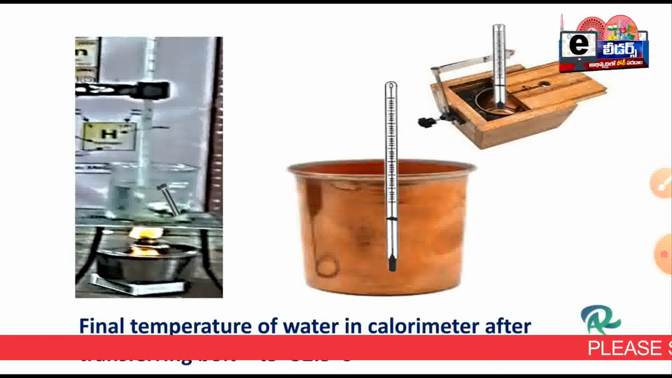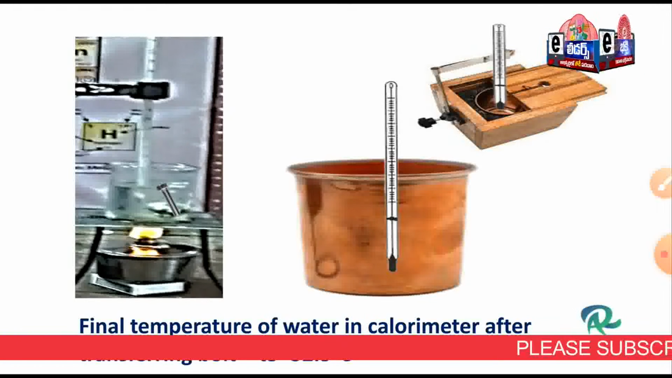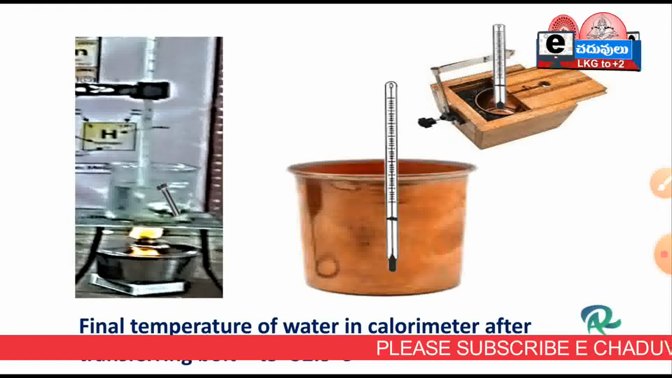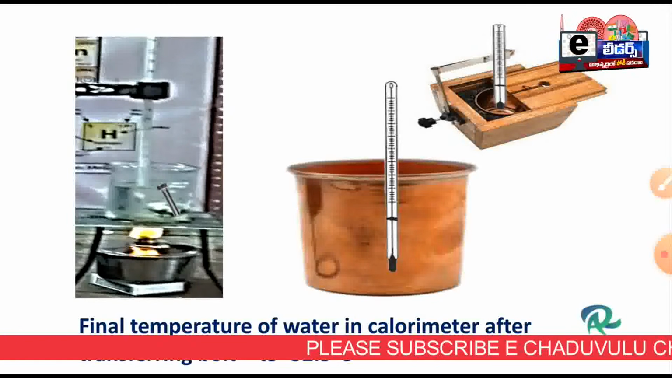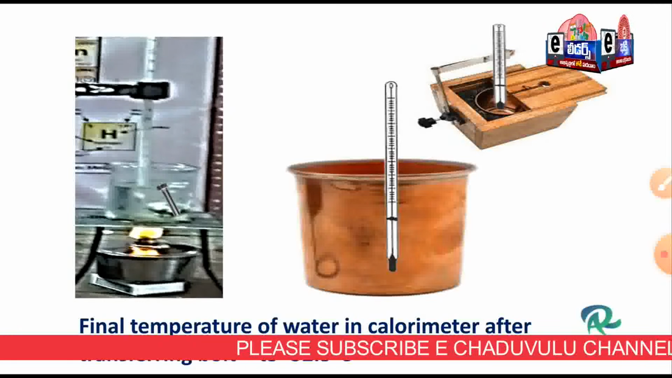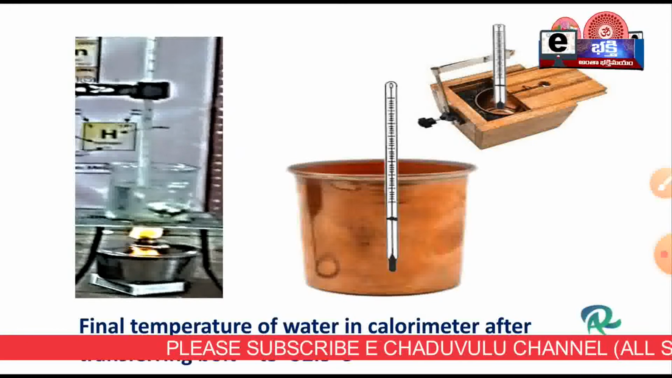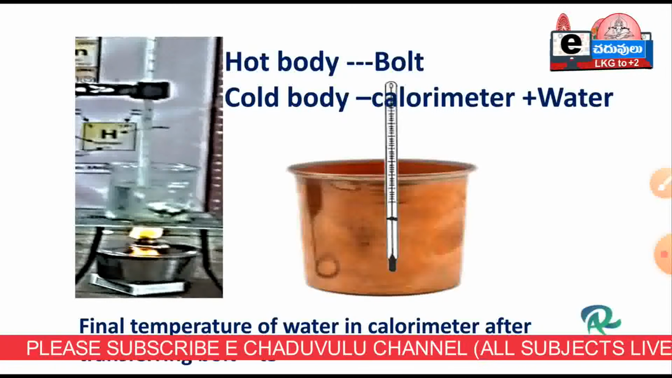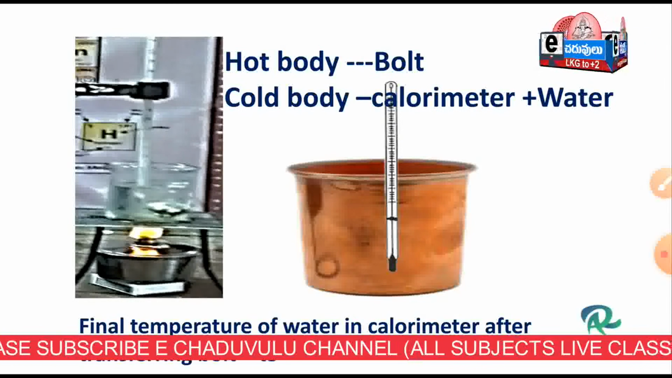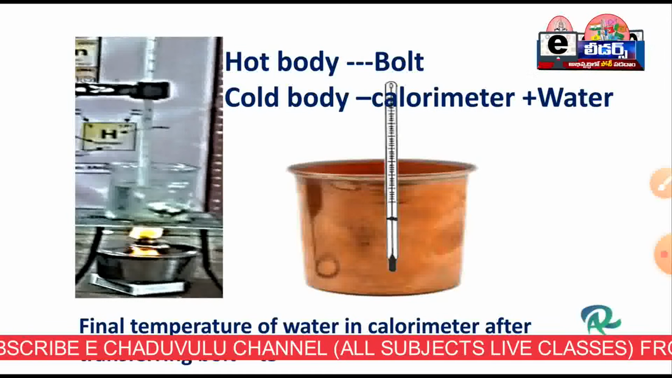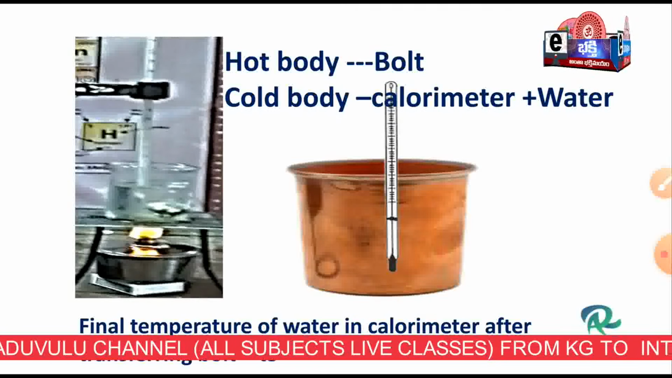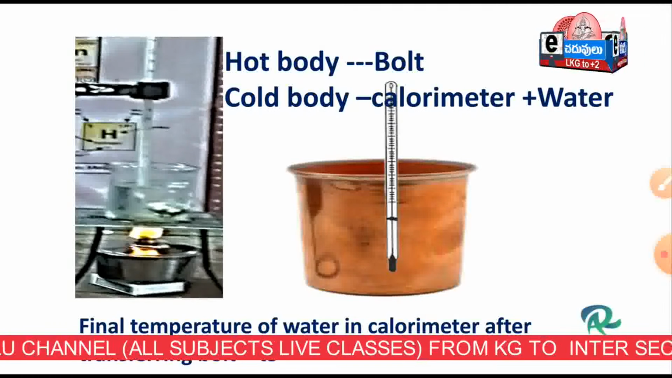Here you can see the final temperature we measured with the help of the thermometer after putting the bolt in the water, that is T3, here 32.5 degrees centigrade. Here the hot body is the bolt and the cold body is the calorimeter and water. And the final temperature of the calorimeter after transferring the bolt into water is T3 degrees centigrade.